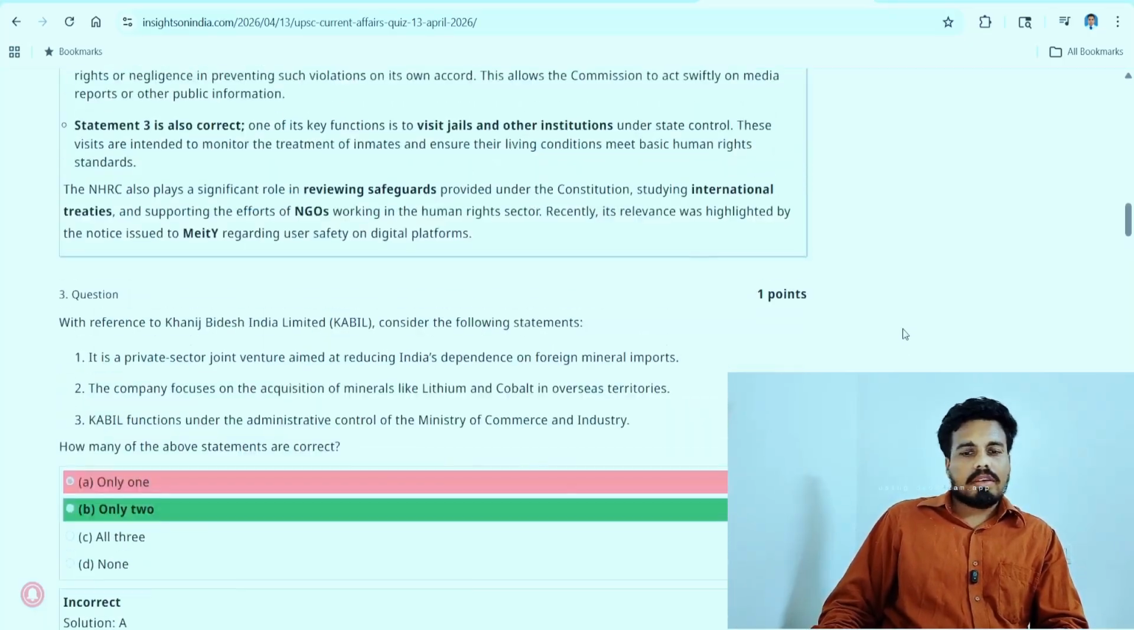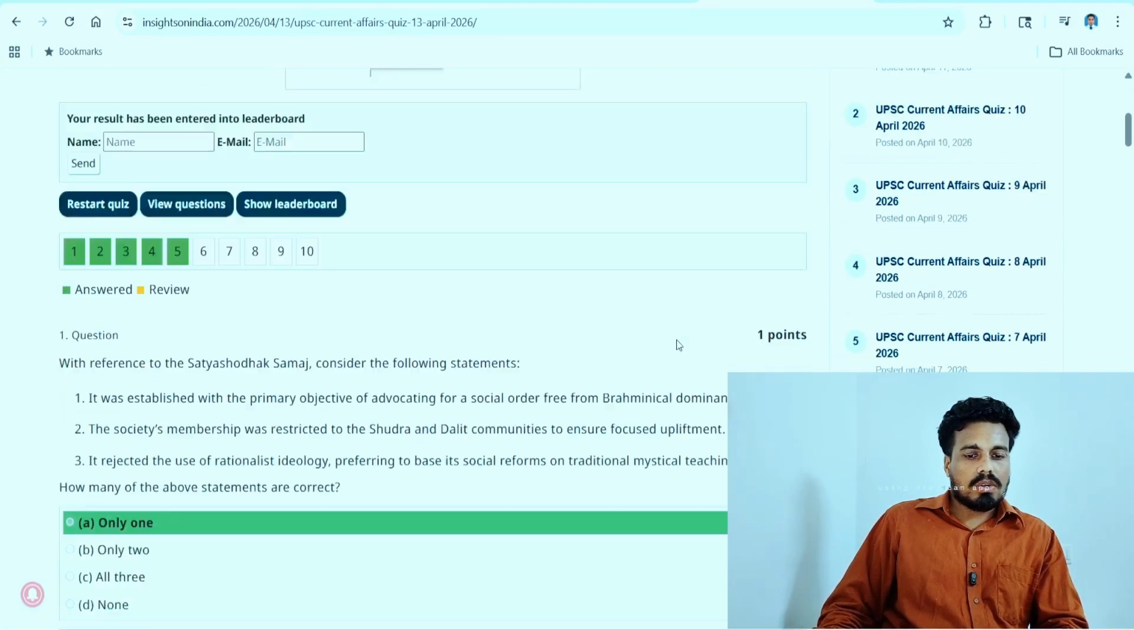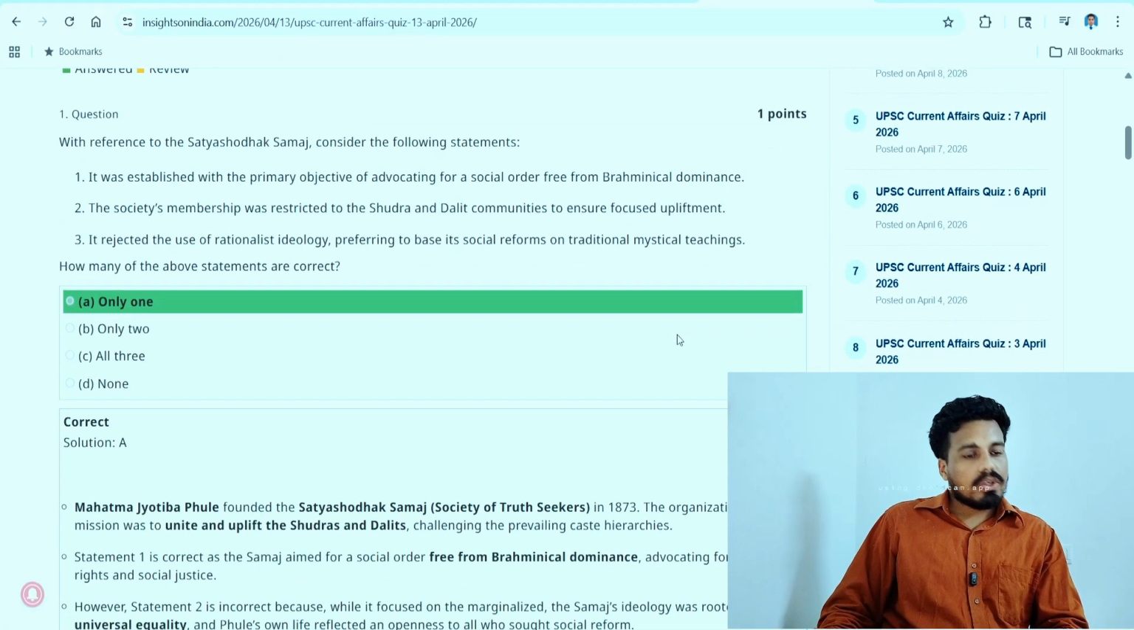That's right, 4 out of 5 correct. The guess has gone great. The logic has gone great. So let's analyze the answers now. So Satyasodak Samaj, we don't know much about that. Still, we made it right. Why?